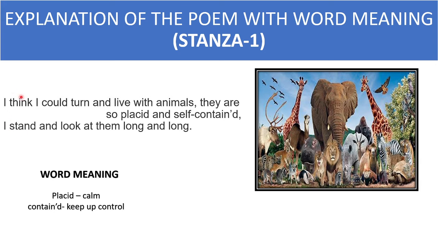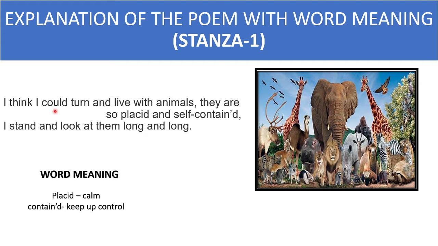Now, as the entire poem brings out the comparison between human beings and animals, and the poet admires the animals for being better than human beings. So, according to the poet, I could turn and live with animals.